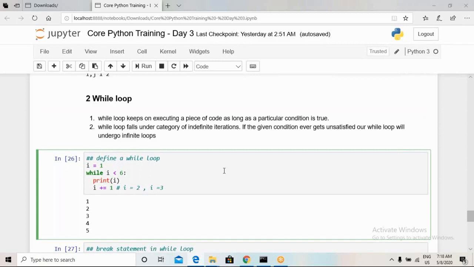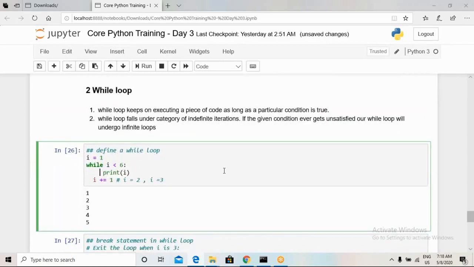Okay. So here we can see one while loop. I have defined one while loop, and in a while loop we have to make sure that the value of i, or whatever we are going to count, is increasing. That we have to make sure. If that value is not increasing, then the while loop may get into infinite iterations. Okay, so this is my basic while loop.